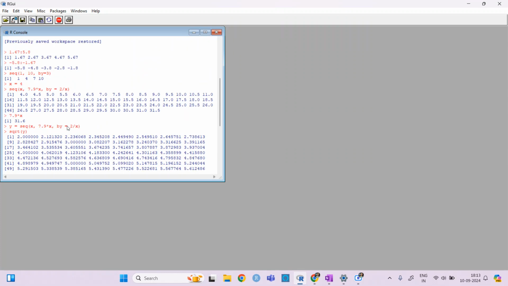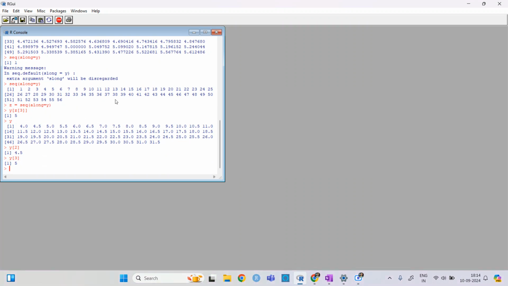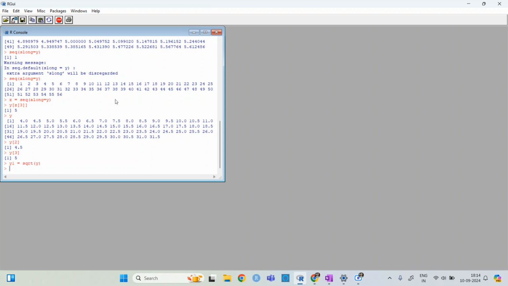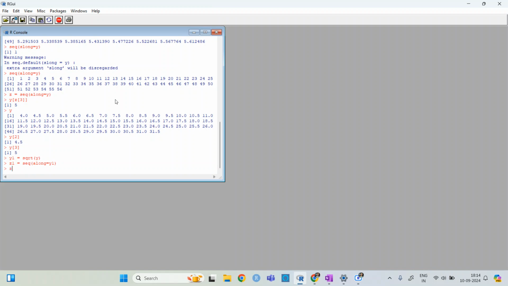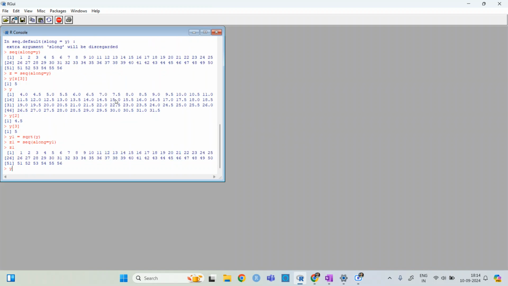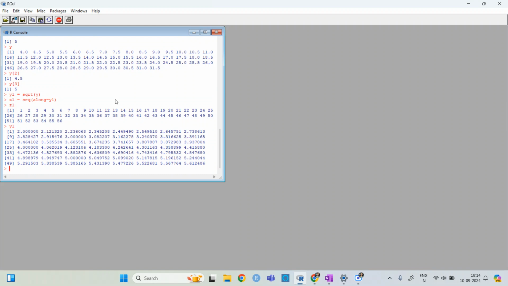Let's say I write y1 is equal to the square root of y. Now let's say z1 is equal to the sequence along y. So now you know z1 and you know y1, right?